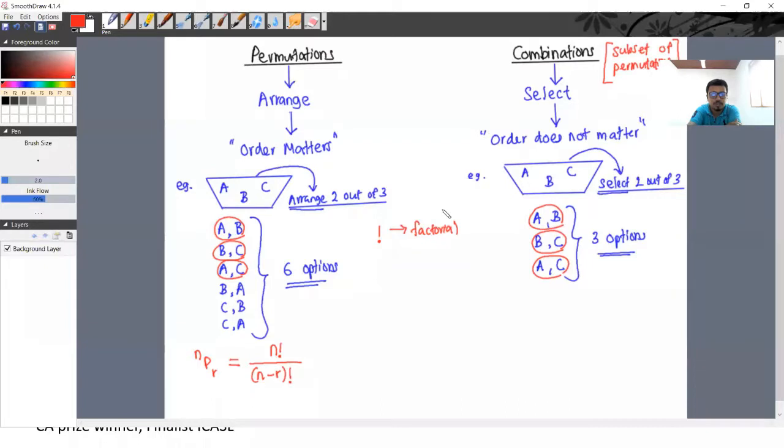This is what we call factorial. That is the permutations formula, the formula to find the nPr value.